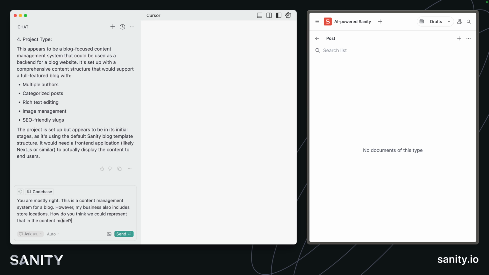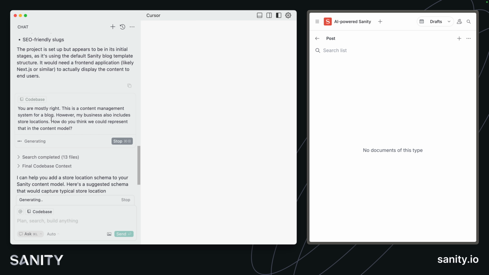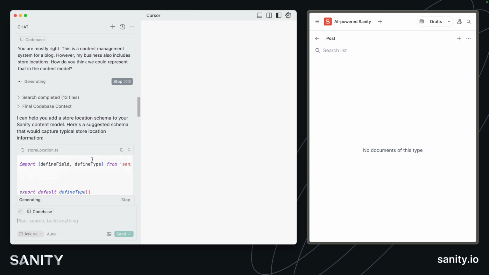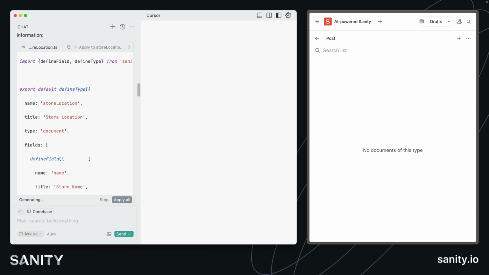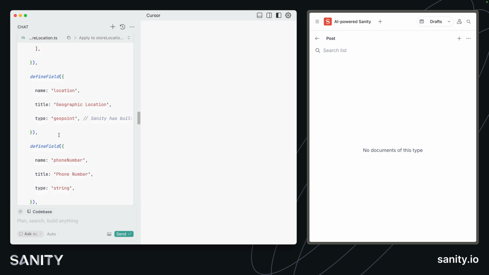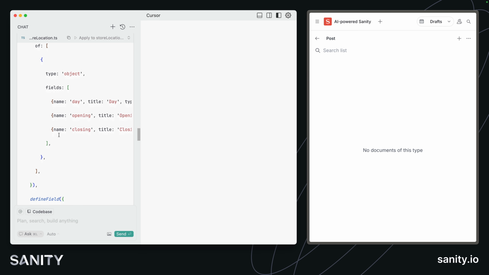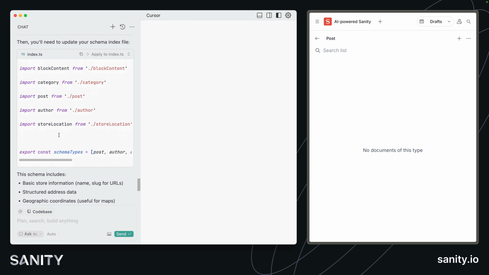But imagine we want to now extend the Sanity Studio. Let's ask it first before we try and make any changes. So I've entered another prompt. This is a content management system for a blog. However, my business also includes store locations. How do you think we could represent them? So here we can see it's given me an example of a new content type schema for store locations. It's a document here and it's already written in all of these fields. And all of this is correctly written the way that Sanity Studio schema should be written. And it's using the existing files in the template to write new files of that type.